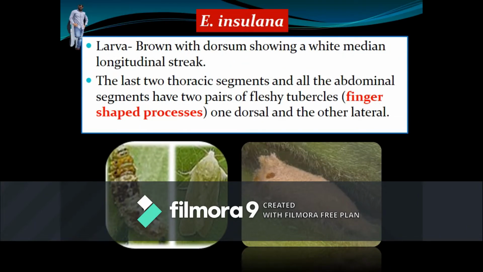an inverted boat-shaped cocoon in the case of both the species. The Earias insulana larva is also brownish in color with a white medial longitudinal streak on the dorsum of the larva, and it contains two pairs of tubercles on each segment of the abdomen and the last two segments of the thorax. One pair is present on the dorsal side and the other pair on either side of the segment. Pupation also occurs in an inverted boat-shaped cocoon, as in Earias vitella.